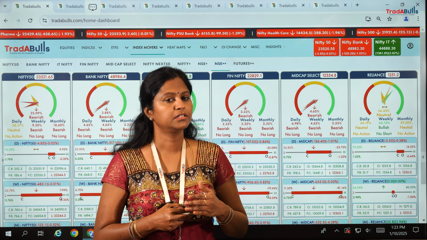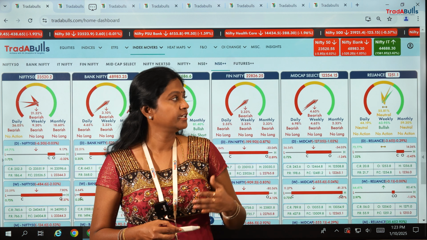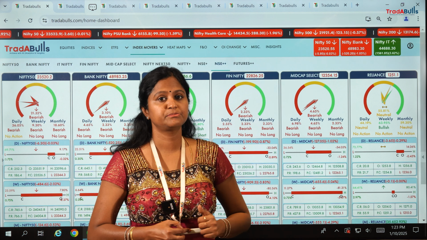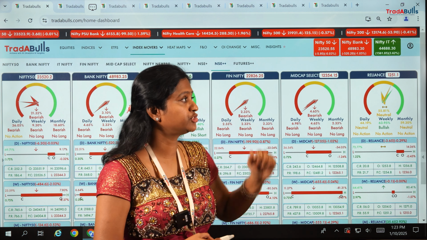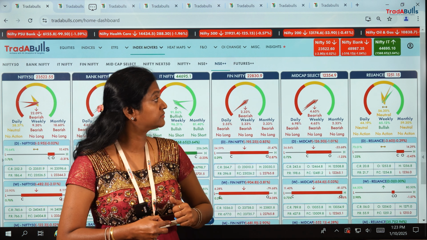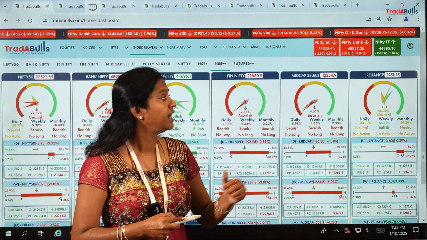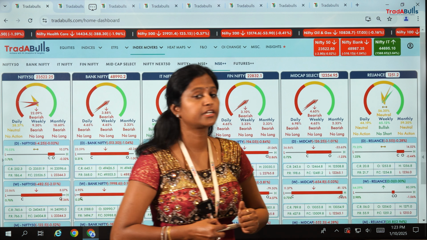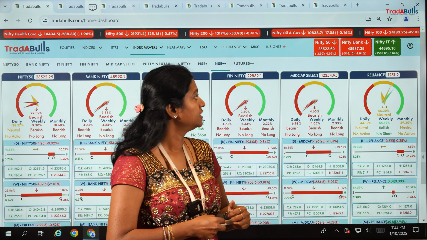Based on the TCS rise, you can see that Nifty IT has been performing really well, with a huge uptrend, and the appreciation points are around 1568 points, and the change percentage is showing around 3.64.